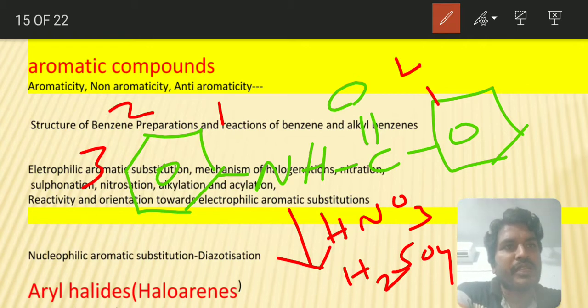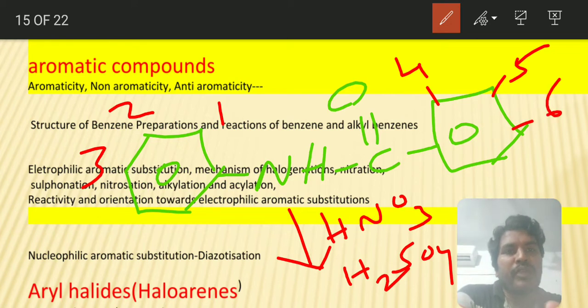So what is the point of attack? On the first position the electrophile will come and attack. Of course I have given so many positions here, but in the exam they will give only 4 positions, and you have to see first position, second position, third position, fourth position, fifth position and sixth position. Among these, where will the nitro group come and attack?